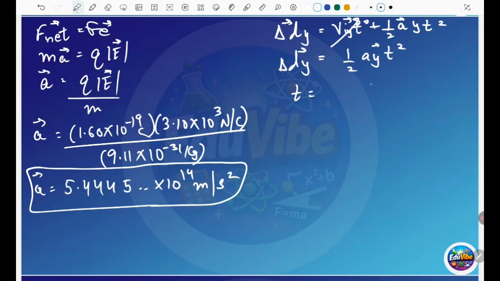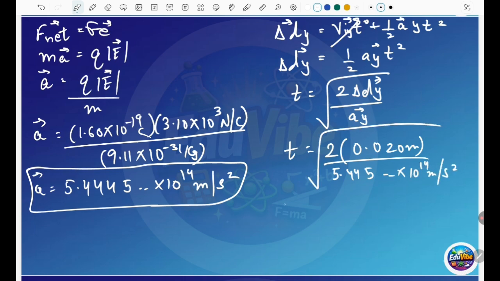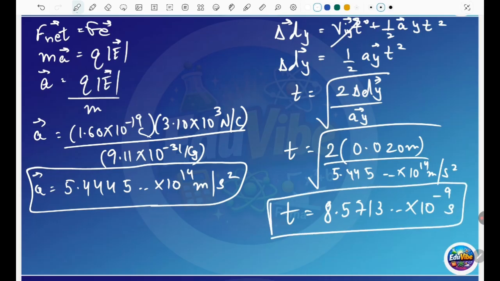So t is equal to the square root of 2 dy divided by the acceleration ay. dy you have 0.020 meters, and ay you already found, 5.445 × 10^14 meters per second squared. When you calculate this and take the square root, you get 8.5713 × 10^-9 seconds. So this is your time.